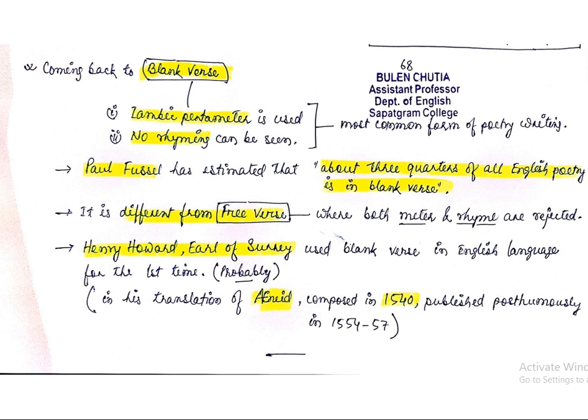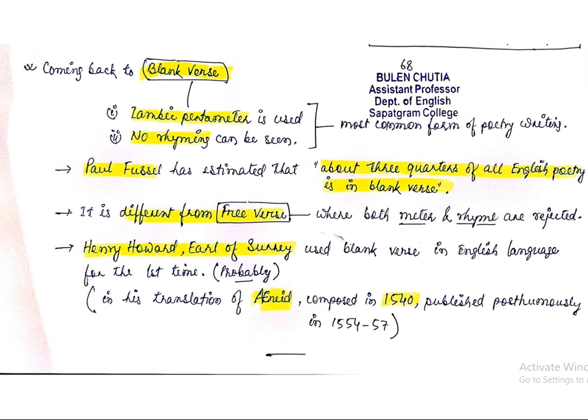Okay, so now coming back to blank verse. We have already discussed that blank verse is written in iambic pentameter. No rhyme scheme can be seen in blank verse. Okay, most of the poems are written in blank verse.